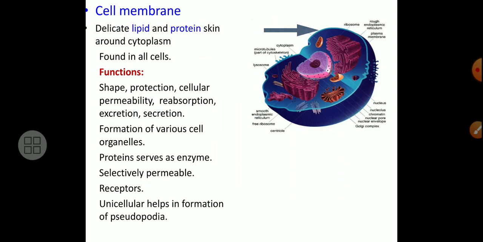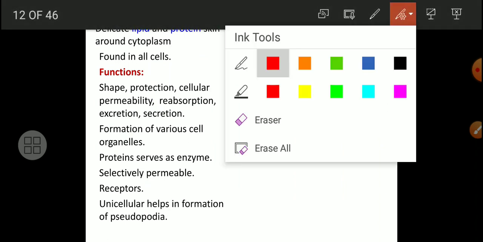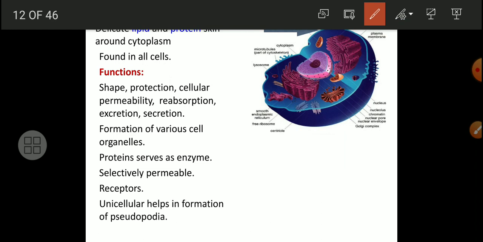Now the cell membrane. The cell wall is followed by the cell membrane, my friends, next to the cell wall. It surrounds the cytoplasm. The plasma membrane surrounds the cytoplasm found in the cell. What are the functions? It gives a proper shape and protects the inner material. Cellular permeability means the material can pass through it. Permeability is there. Reabsorption, excretion, secretion, and formation of various cell organelles are also done by the plasma membrane of